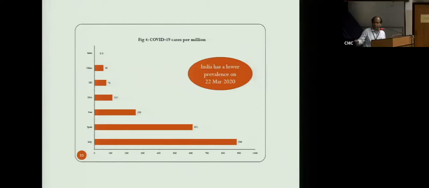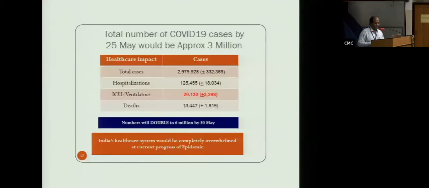This is 0.3 per million, the prevalence of infections. So these are the slides from what he sent.